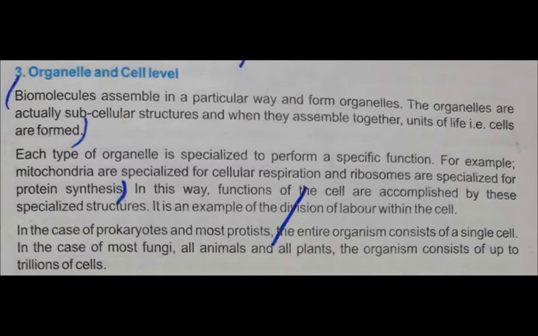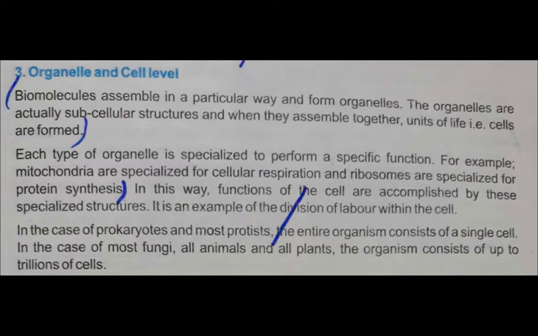So students, clear? Biomolecules basically assemble in a particular way and form organelles. The organelles are actually subcellular structures. Subcellular means those present inside the cell we call organelles. And when they assemble together, the units of life, that is cells, are formed. So students, now it is clear that organelles are basically subcellular structures and they organize or assemble together to form a cell, and that is the unit of life. So students, what is the unit of life?